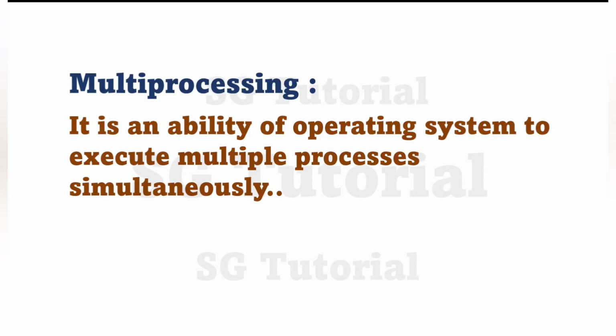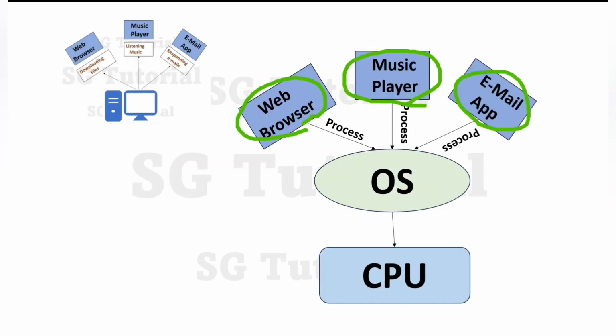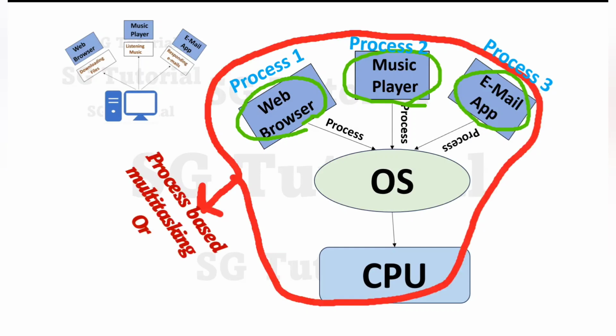So always keep in mind, multiprocessing is best applicable at the OS level, not at the programming level. Okay. So if we notice in the complete scenario here, multitasking has been achieved based on processes, process 1, process 2 and process 3, and hence it's called process based multitasking, that is multiprocessing.